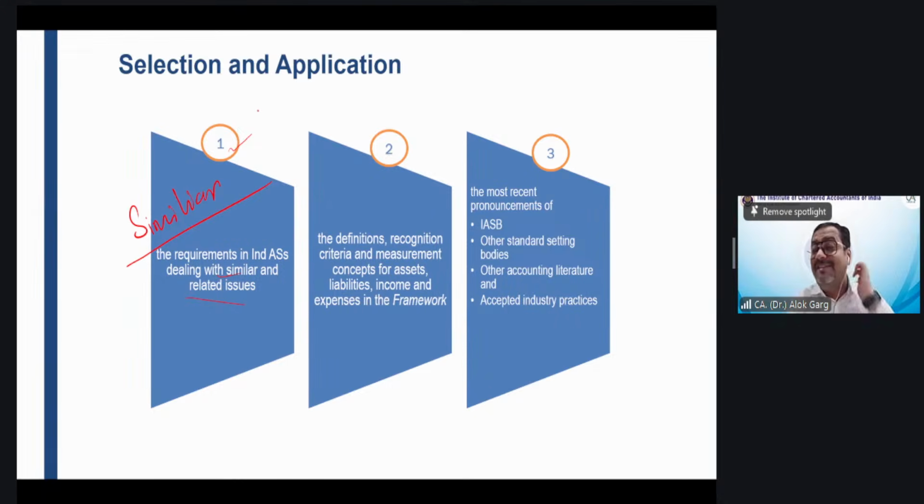Okay. So friends, we did Ind AS 103 accounting, but not directly through Ind AS 103, through Ind AS 8. Why? Not through the specific Ind AS, through the similar Ind AS, right? So we applied Ind AS 103 and we did the similar Ind AS accounting. Is that clear to everyone?